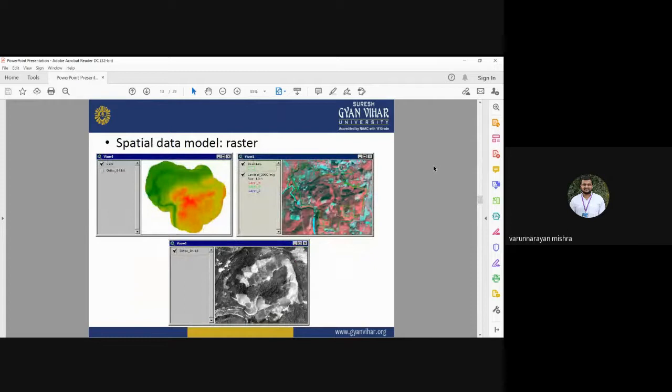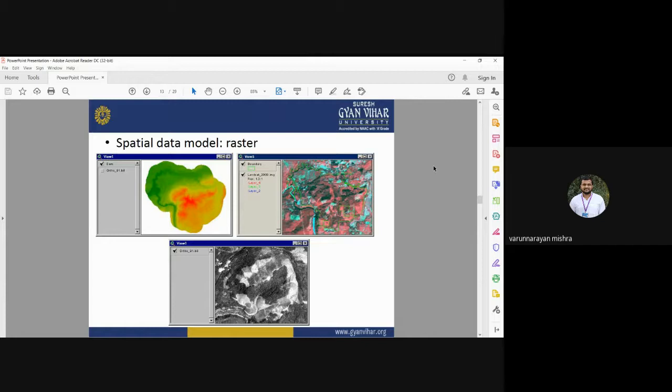Now raster data sets. Raster means the data sets having some pixels. If the pixels are arranged in the form of rows and columns, and each pixel is having some definite pixel values or digital number values, it is considered as a raster data set. GIS can also be helpful for analyzing the raster data sets. You can also say that raster data sets can also be processed by the geographical information system.